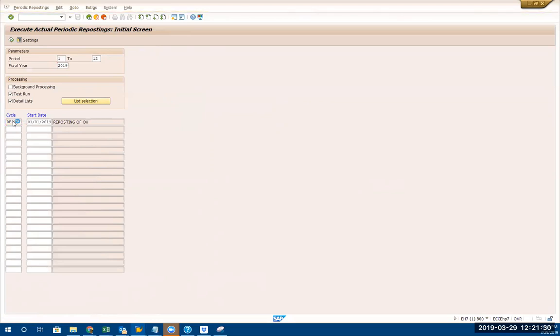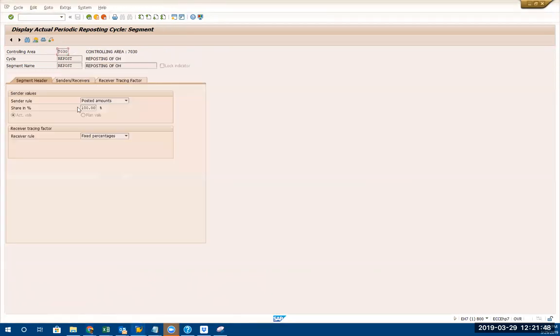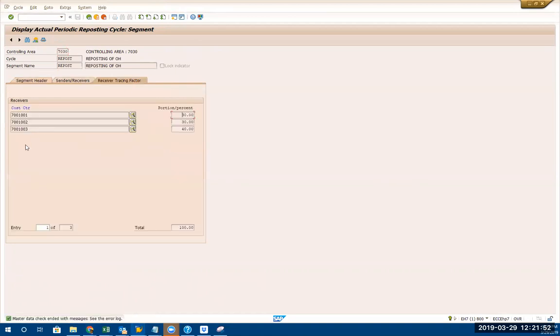It's doing something. Now I have to go back to the first segment. I go to the tracing factor. The mass data check ended with this message.